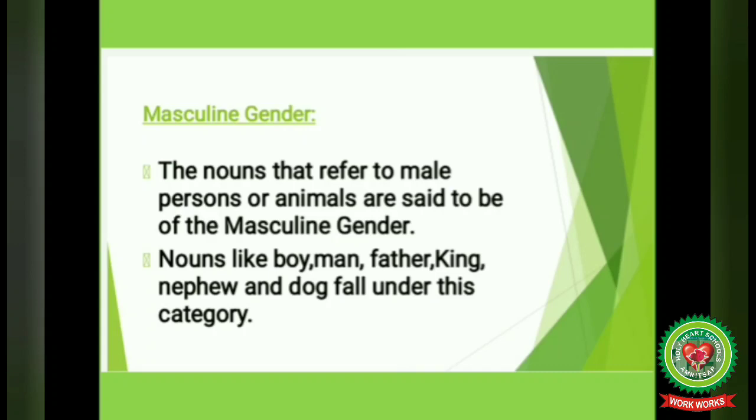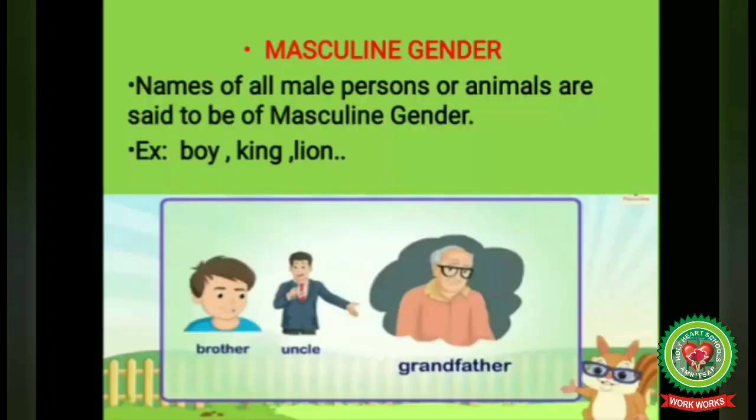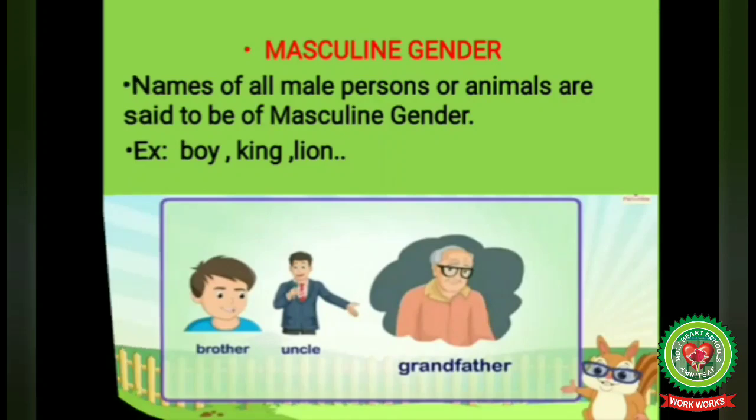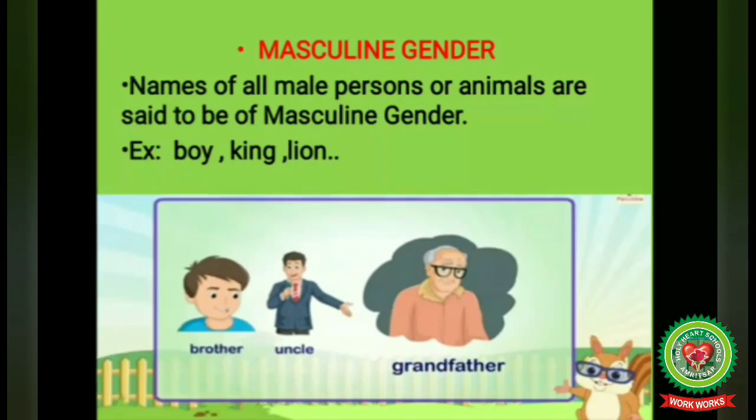What is masculine gender? The nouns that refer to male persons or animals are said to be of the masculine gender. For example, boy, man, father, king, nephew and dog fall under this category. We can say names of all male persons or animals are said to be of masculine gender. For example, boy, king, lion, brother, uncle, grandfather. All these are the names of male persons, so masculine gender.